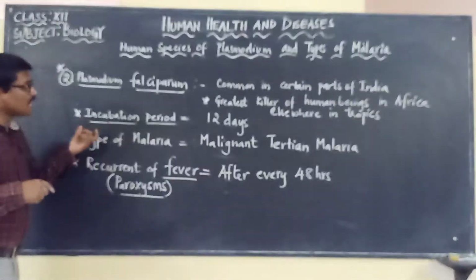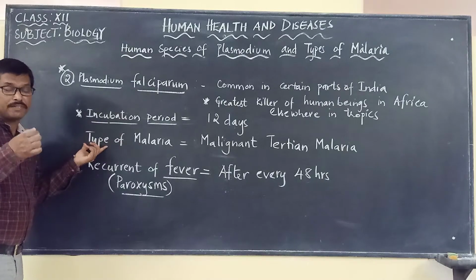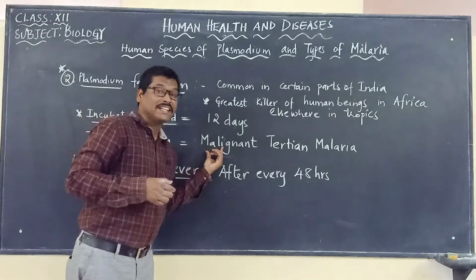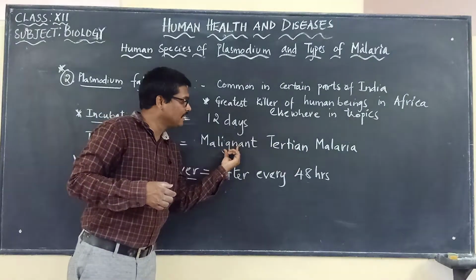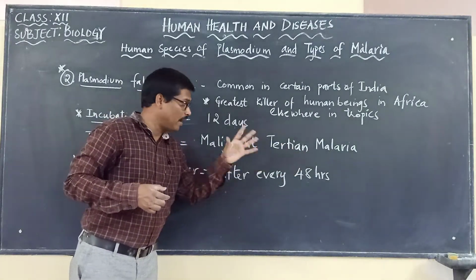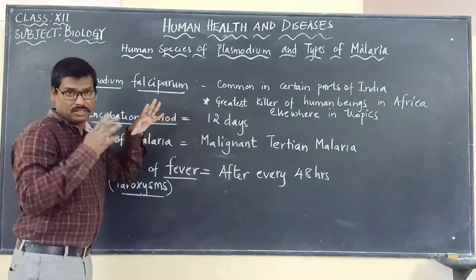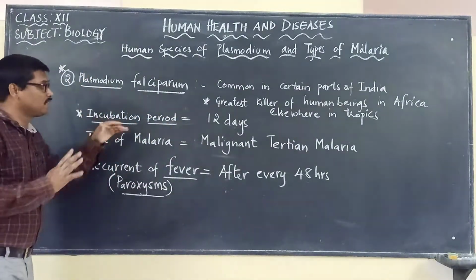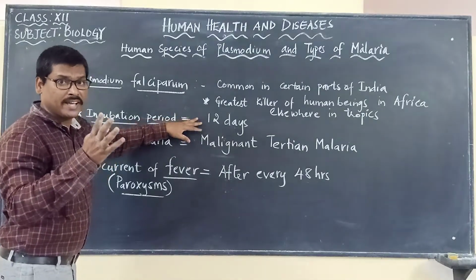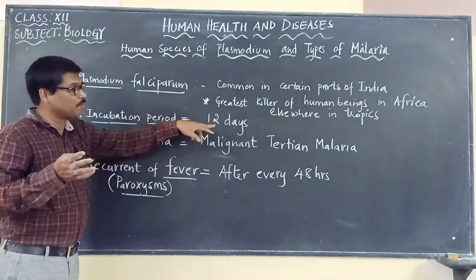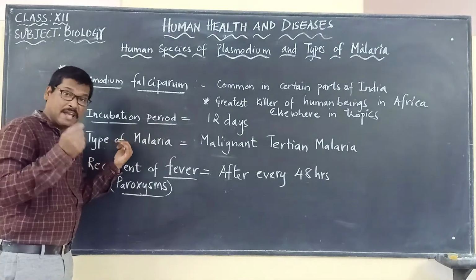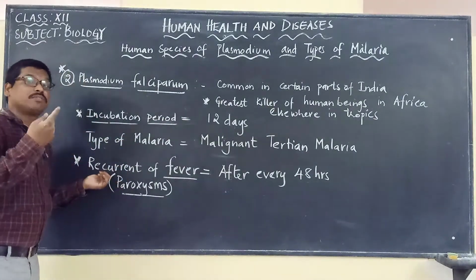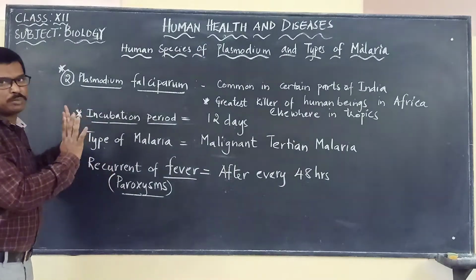And the name given for this type of malaria caused by Plasmodium falciparum is malignant tertian malaria. So we have to remember, in the objective questions there will be touching this area also, confusing with the four types of Plasmodium species about their incubation period, the names given for the types of malaria, or the recurrence of fever. So that's why we should be very careful.